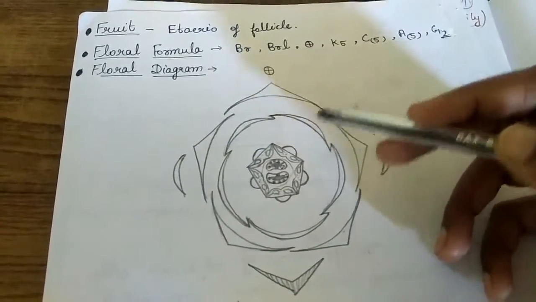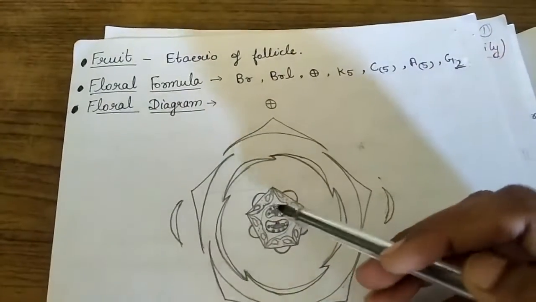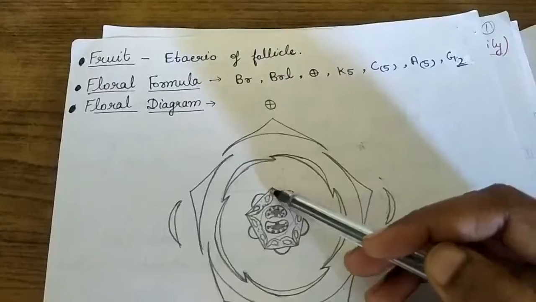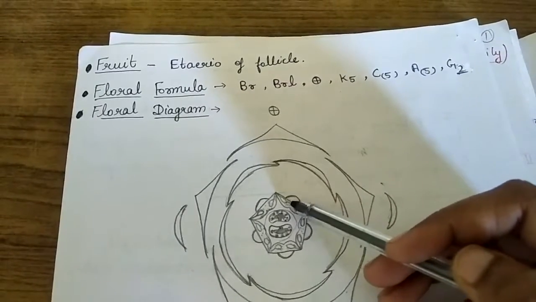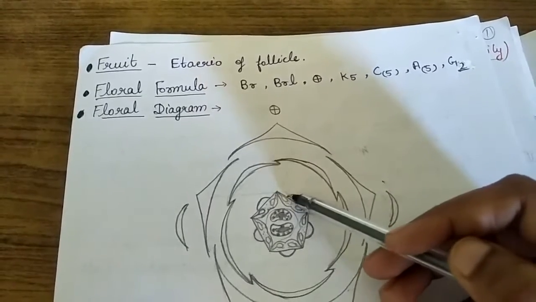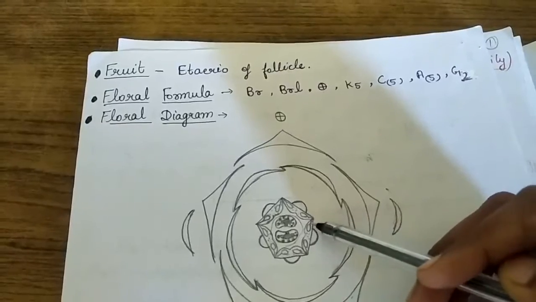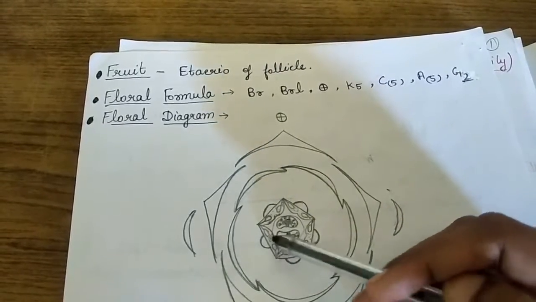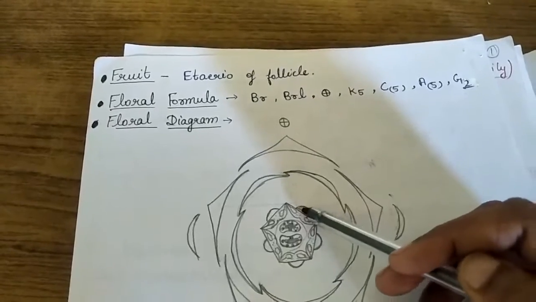Next, the androecium. This is the androecium, one pollen bearer bearing many pollen sacs, known as stamen, and these stamens are united with the stigma. This is the stigma that is pentagonal, as I told earlier.